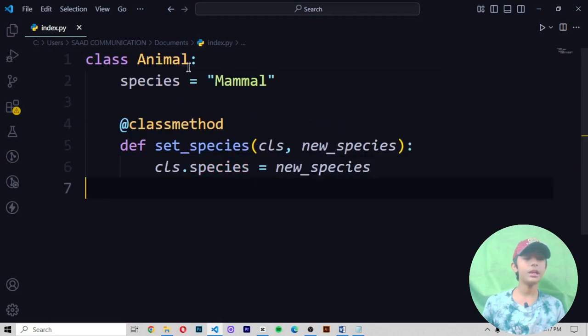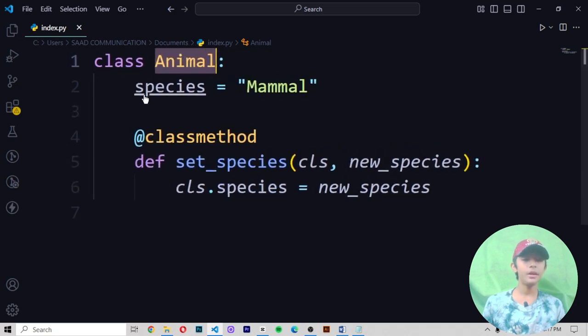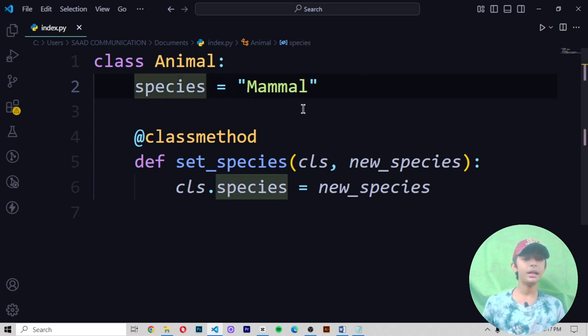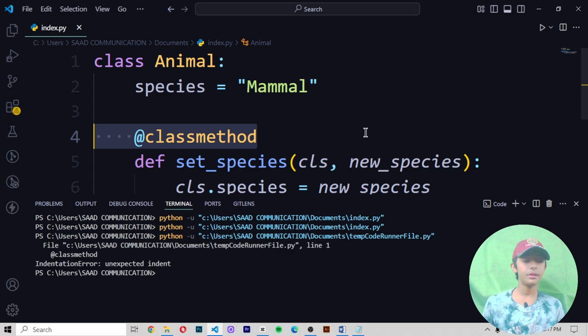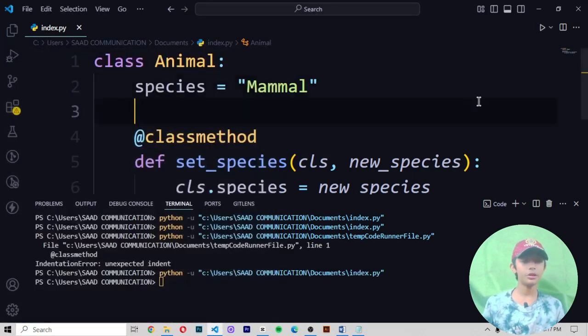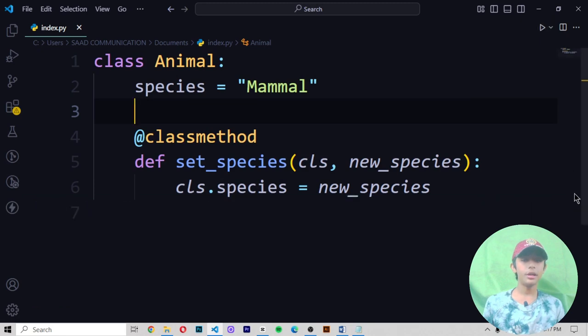Here I first create a class named Animal. Then I create a variable named species, and in it I write a string, mammal. Then I write @classmethod. Now let me see what output it will give me. Save it and run it. Okay, unexpected indent. Okay, now it is not giving me the error. So here you can see it.